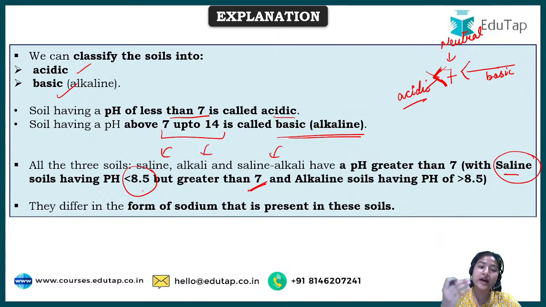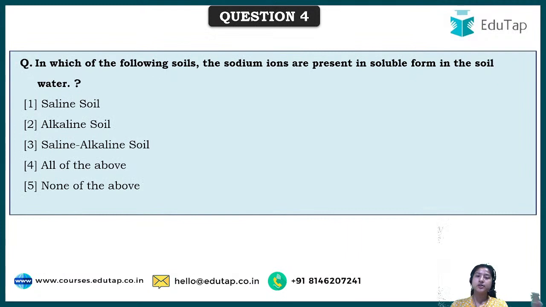And why are they further categorized? Because they differ in the form of sodium that is present in these soils. So how the sodium is present in these particular soils, according to that they have been categorized. Okay, so to continue that particular topic forward, I have made this question, and I have purposely made this question because most of the people get confused while studying the difference between saline and alkaline. So I wanted to make it clear to you.